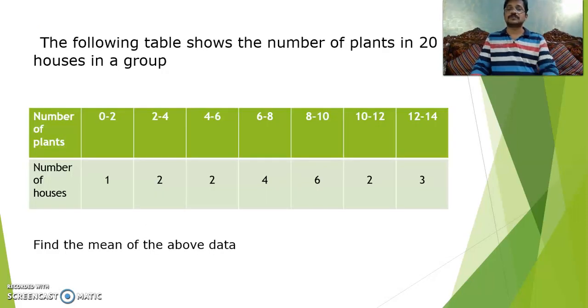Okay, now we will go to another example. The following table shows the number of plants in 20 houses in a group: 0 to 2 is 1, 2 to 4 is 2, 4 to 6 is 2, 6 to 8 is 4, 8 to 10 is 6, 10 to 12 is 2, and 12 to 14 is 3. Then find the mean of the above data.